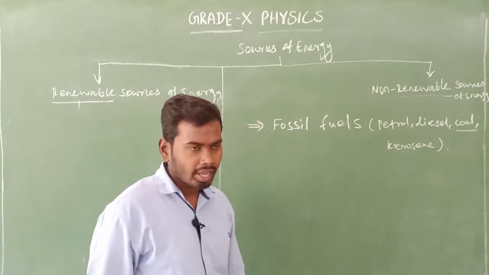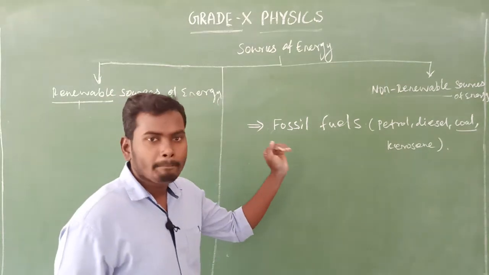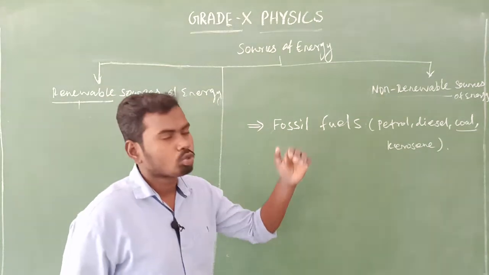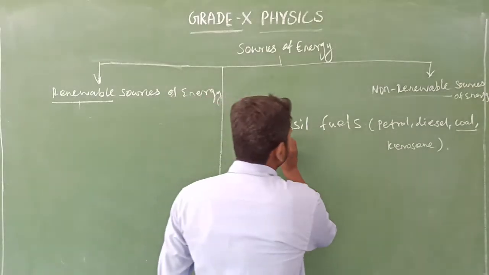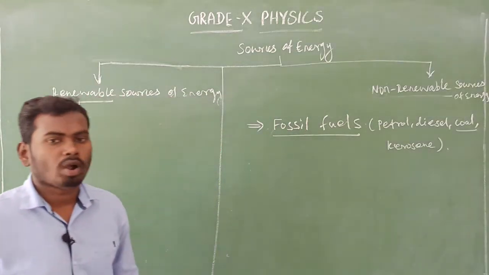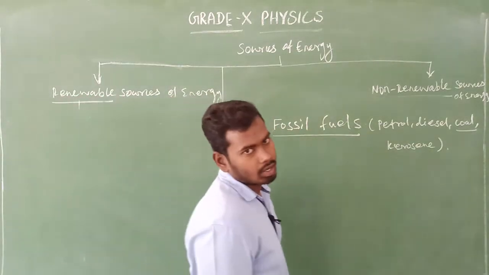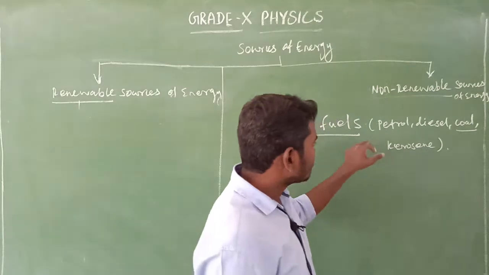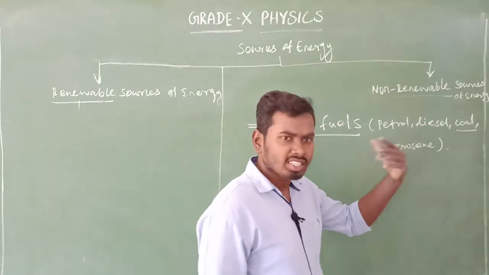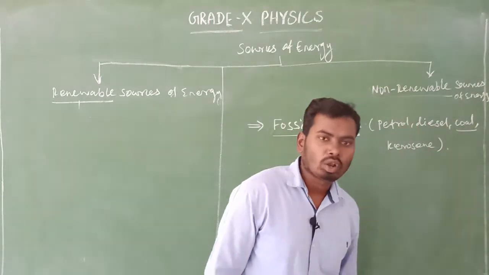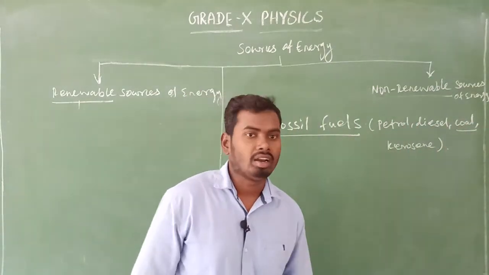So very, very important non-renewable source of energy, that is fossil fuels. So fossil fuels such as coal, petrol, diesel, kerosene, and so many byproducts are there.